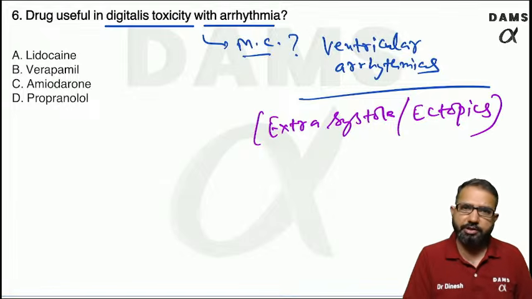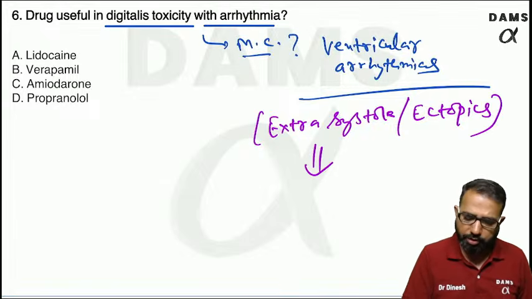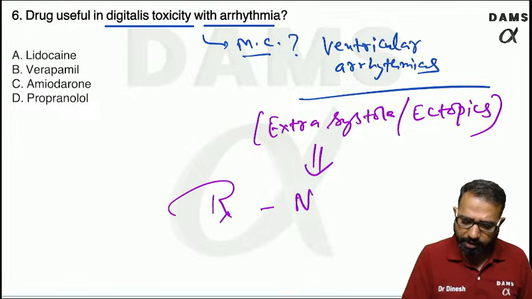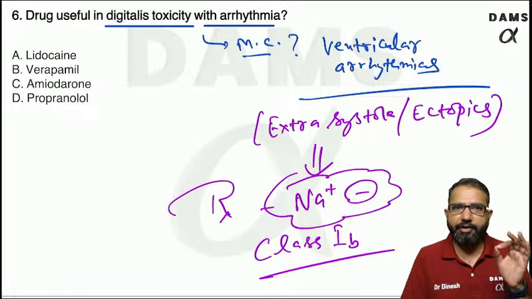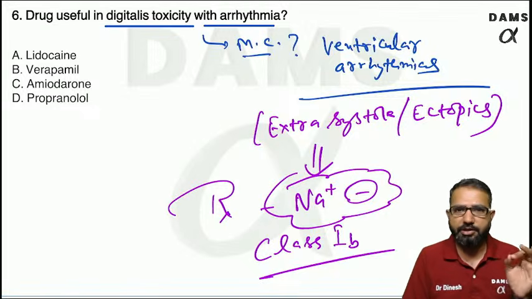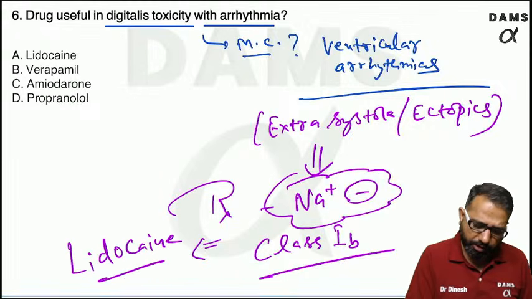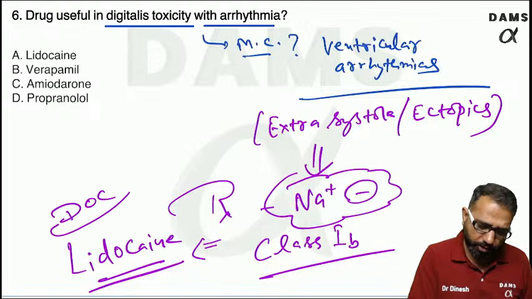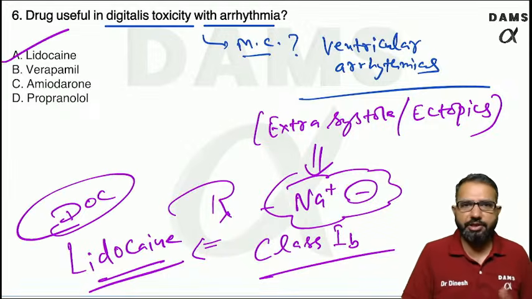So how to control these arrhythmias? I told you, if there is ventricular arrhythmia, we need sodium channel blockers. And in sodium channel blockers, we use the specific class 1B drugs. In class 1B, we have phenytoin, we have lidocaine. Lidocaine is the drug of choice in these cases. So give the lidocaine injection, that is the drug of choice.